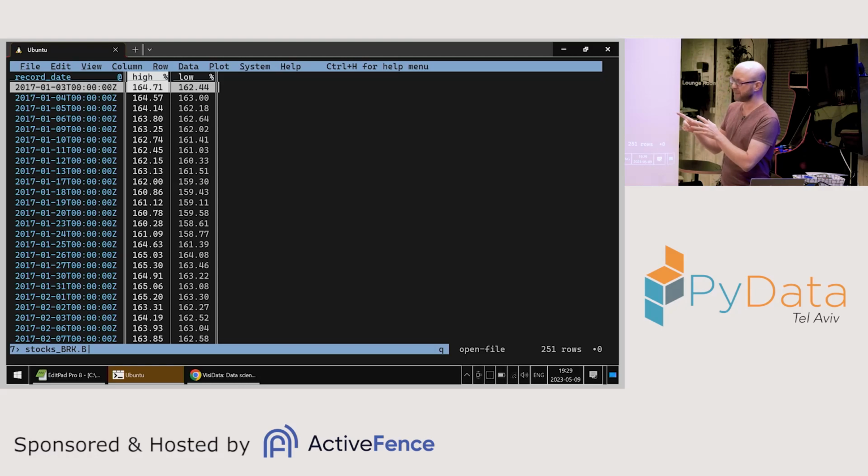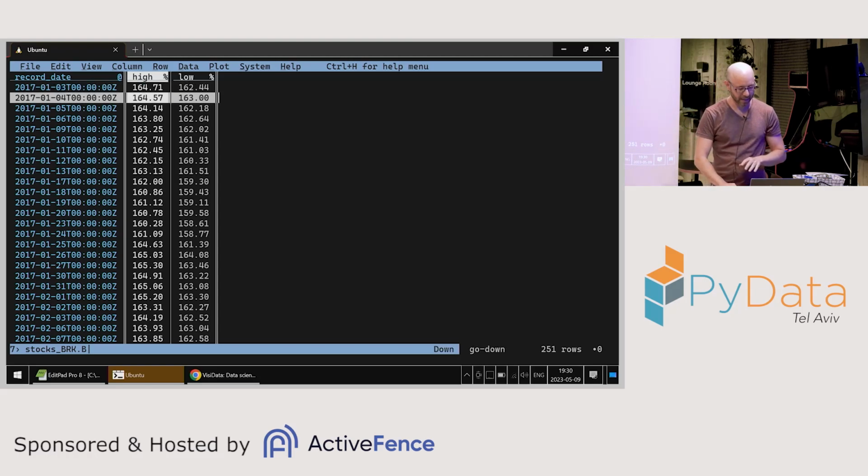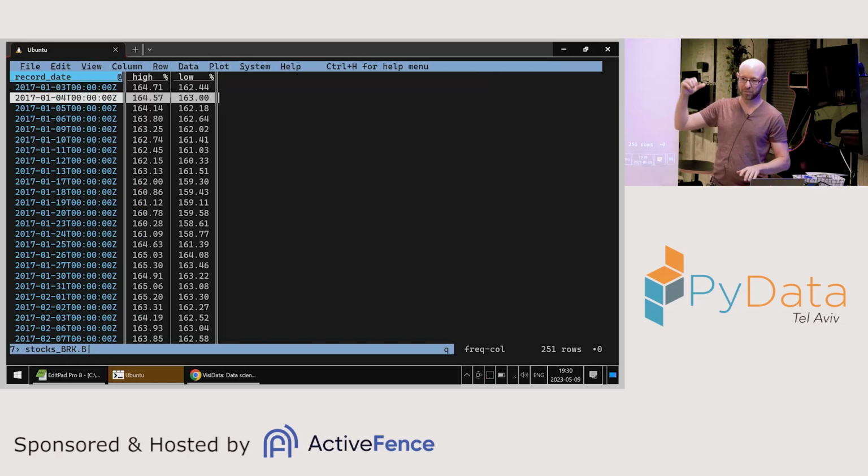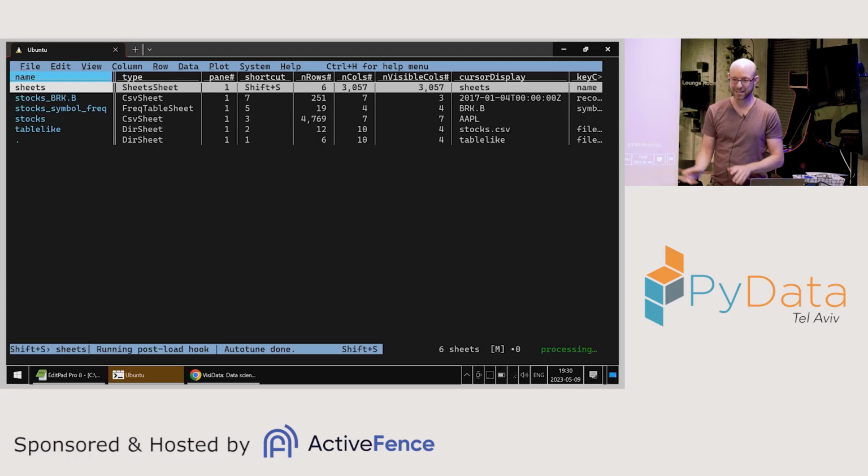So I want to explain a bit, because I know it's a bit jarring when I move around the program. So let's say I'm on a sheet like that, and I open, let's say, a frequency table, like this one. Whenever I do that, I sort of open a new table. It's like opening a new tab in Chrome. And now I'm doing stuff on the new sheet, but I can always press Q to close this sheet and go back to the sheet I was on. So it's like there are tabs, and I can press Shift S to see the list of all the sheets. This is called the Sheets sheet, and it's also a sheet. So that's part of the VisiData philosophy, which is very important.